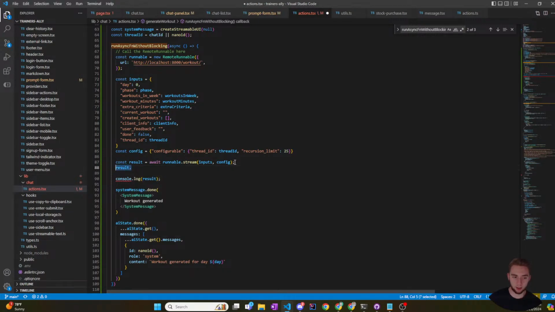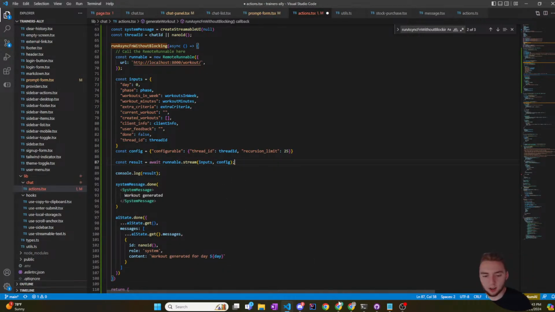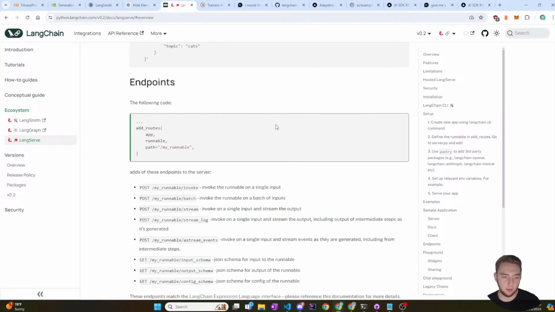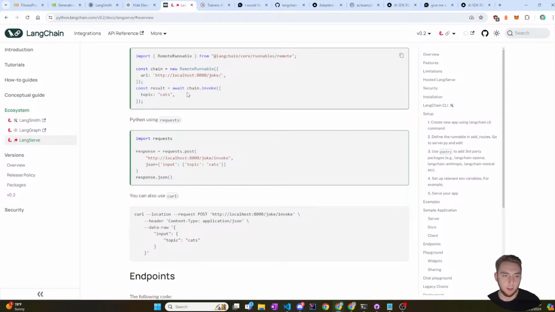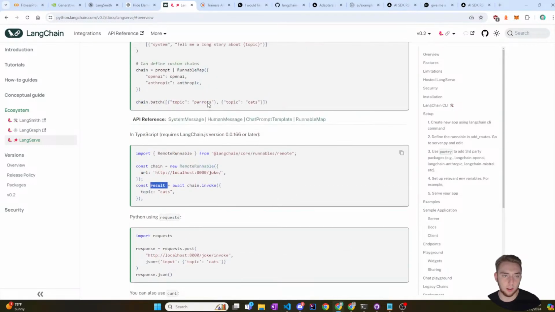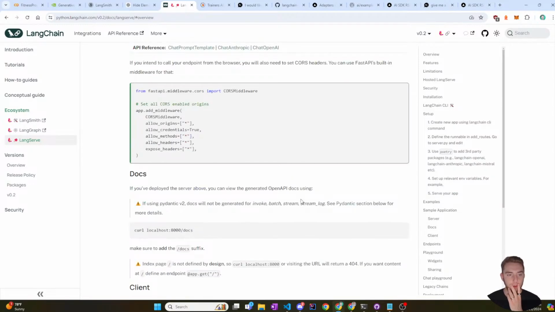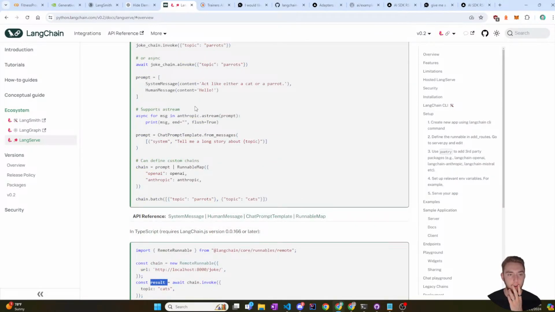Result dot get reader. Okay, yeah. So there's a lot more to this. Well, let me go back to the documentation for LangServe. Actually, that's not helpful. Surprisingly, it just has the result. It doesn't show more of the example of how do you actually do something with the result. So that's kind of disappointing. Because I'd hope that it'd be something helpful like this, where it would show you after you actually get the output of the result, how do you do something with it?